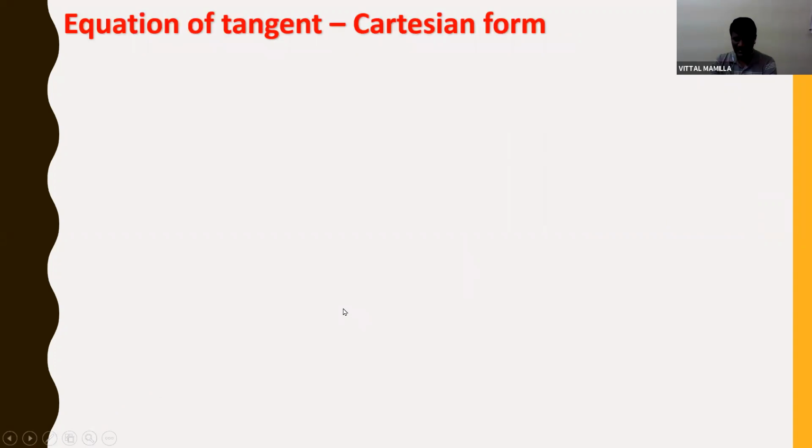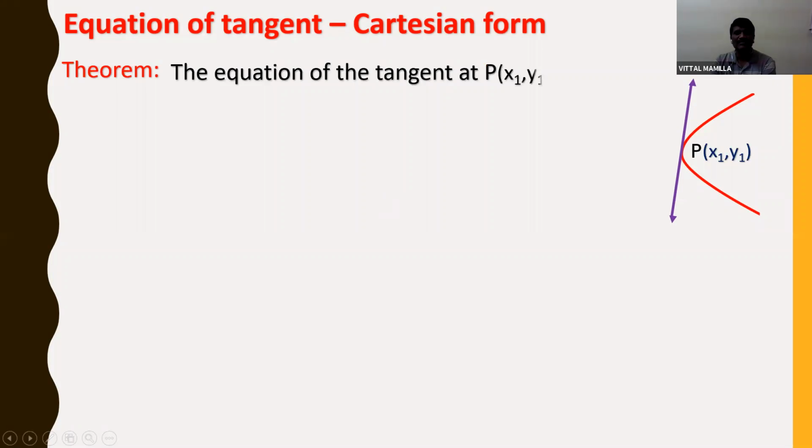Now, the equation of tangent in Cartesian form, let us take now. So for Cartesian form, parabola, straight line, P(x1, y1) theorem. The equation of the tangent at P(x1, y1) to the parabola S is equal to 0 is S1 is equal to 0.